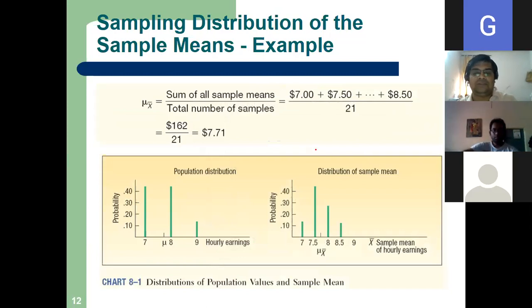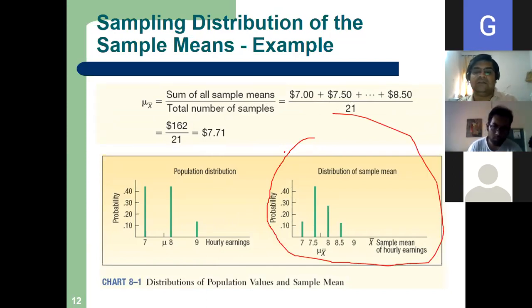All of you please see the right hand side diagram. Don't see the left hand side. See the diagram that I have marked red. So here 7 is the salary, 7.5, 8, 8.5, 9. Now I calculate the probability of each one of them. I can calculate the probability as I did in the last one, and I can easily plot them.